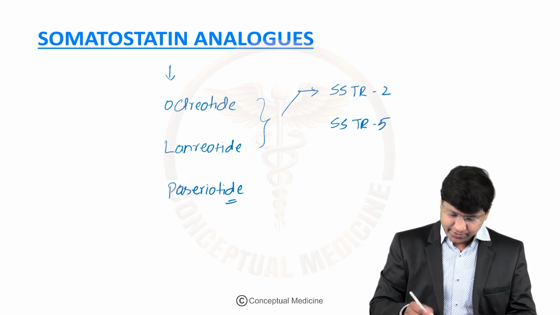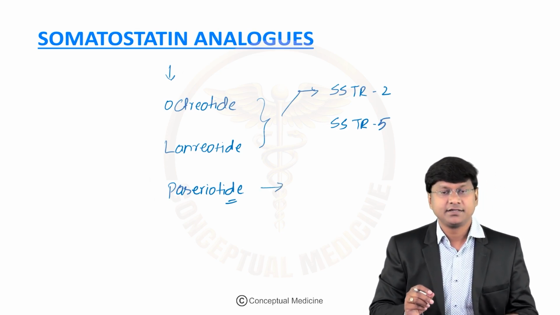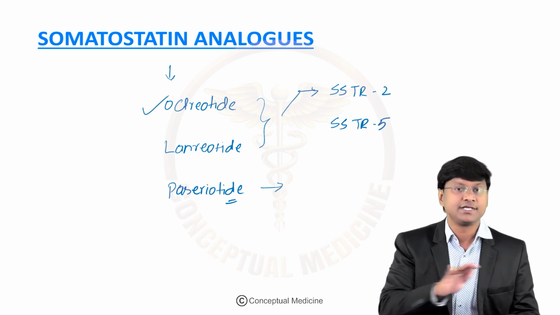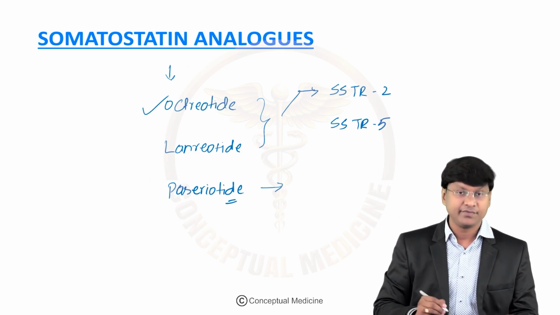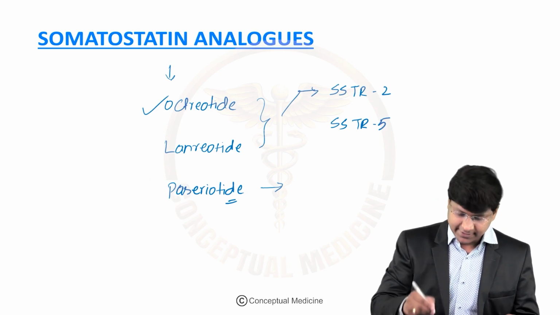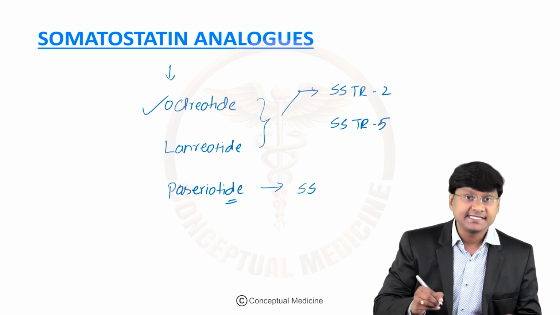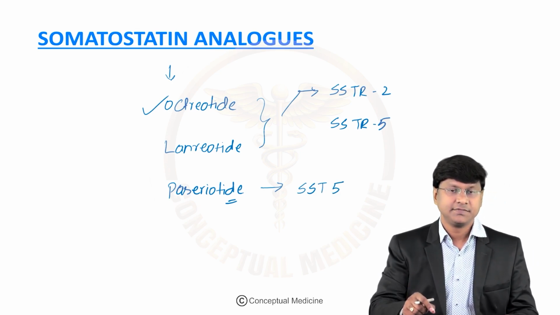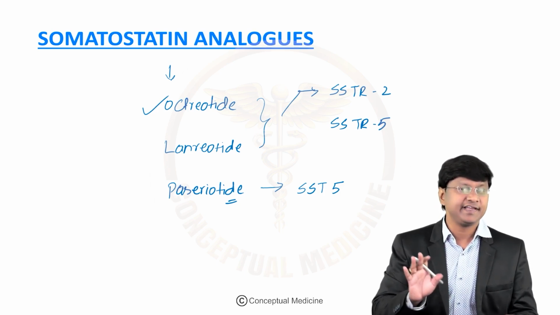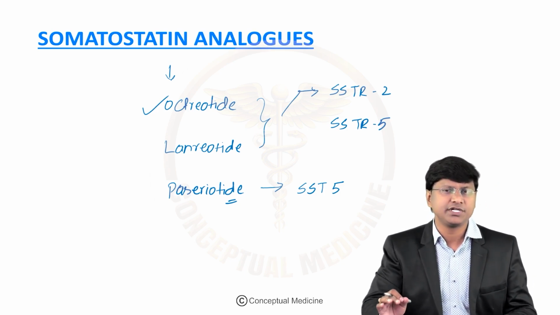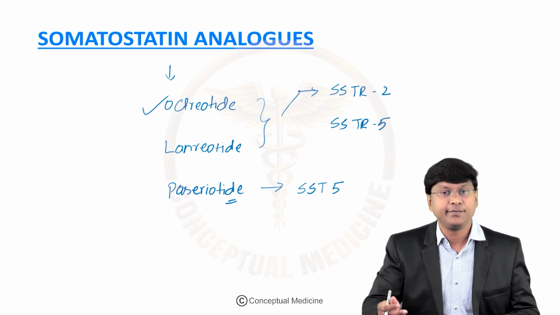tumors. Whereas pasireotide should be given for those individuals who are resistant to octreotide. The individual has no response with the octreotide. That is the point when we give this pasireotide. Pasireotide has preferential SSTR5 binding, and that has been shown to exhibit efficacy. So the efficacy of pasireotide is more than that of octreotide. But usually we prefer to give pasireotide when the individual is resistant to octreotide.